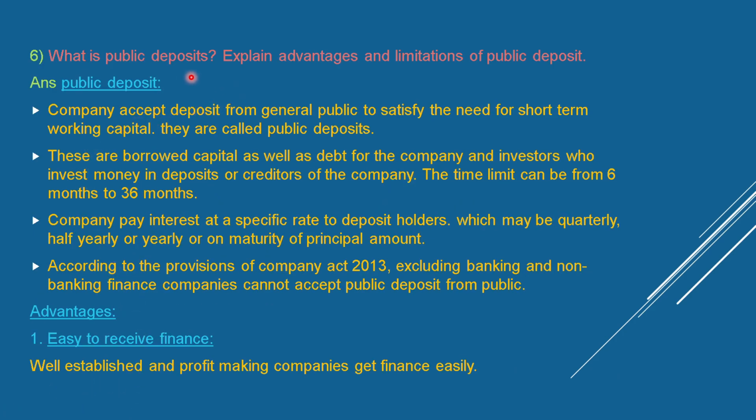What are public deposits? Explain the advantages and limitations of public deposits. Public deposit. A company accepts deposits from the general public to satisfy the need for short-term working capital. They are called public deposits. These are borrowed capital as well as debt for the company, and investors who invest money in deposits are creditors of the company. The time limit can be from 6 months to 36 months.